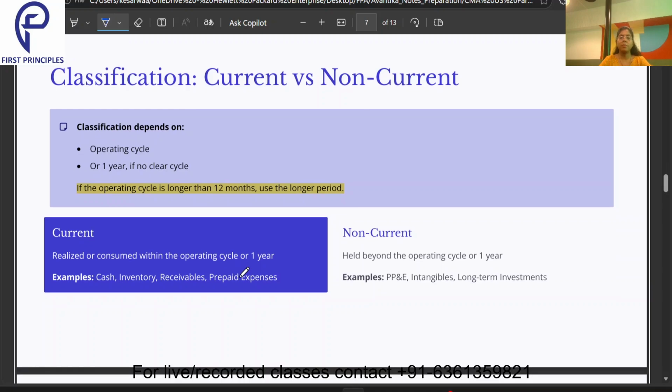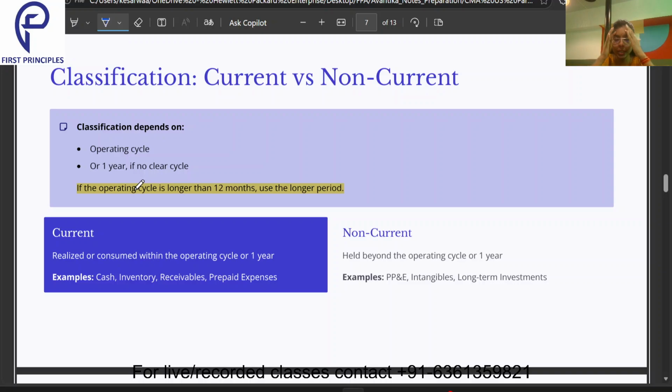Now we have a very basic, very simple explanation of current versus non-current, whether it is an asset or a liability. We have what? Current asset, current liability, non-current asset, non-current liability. Now classification depends on the operating cycle, or 1 year if no clear cycle. If the operating cycle is longer than 12 months, use the longer period.